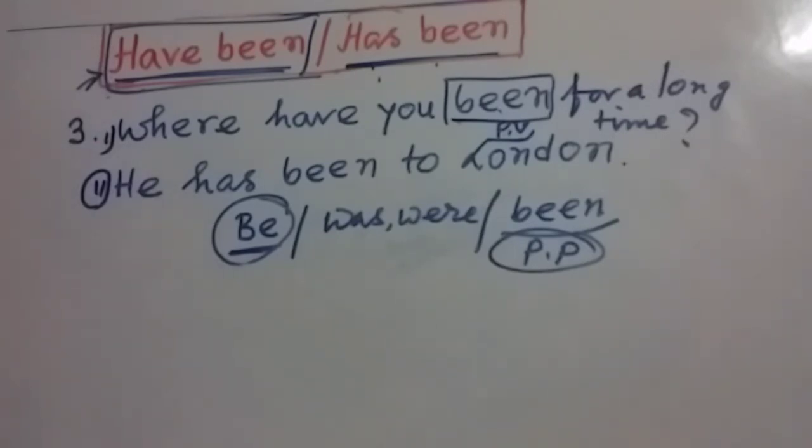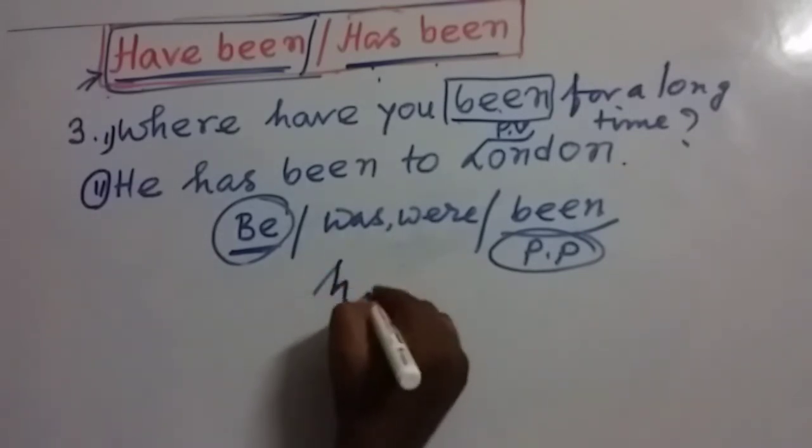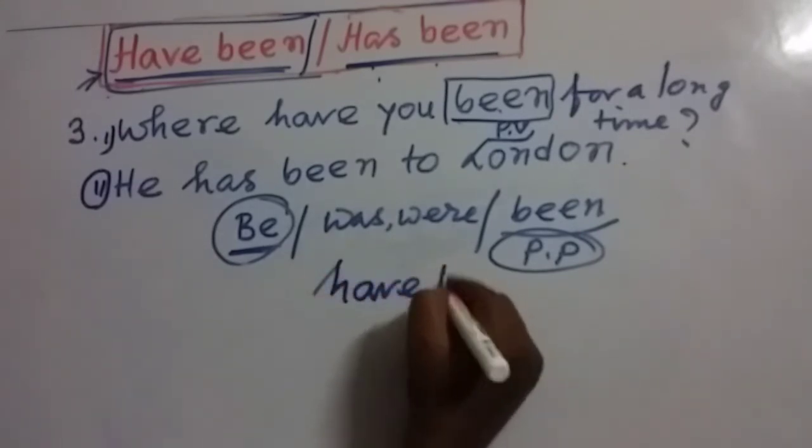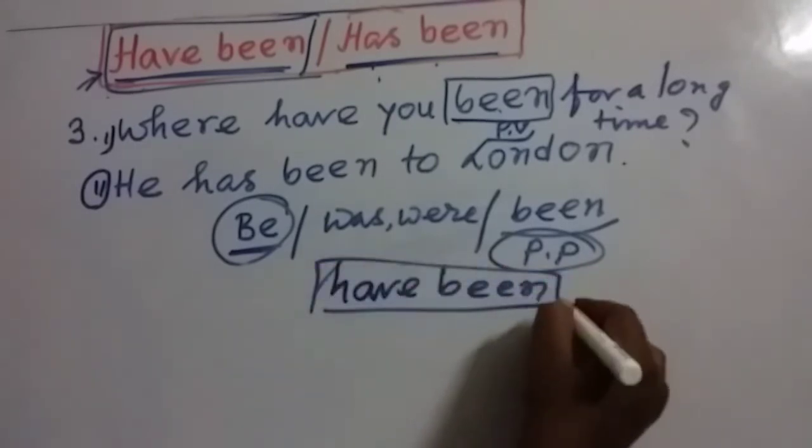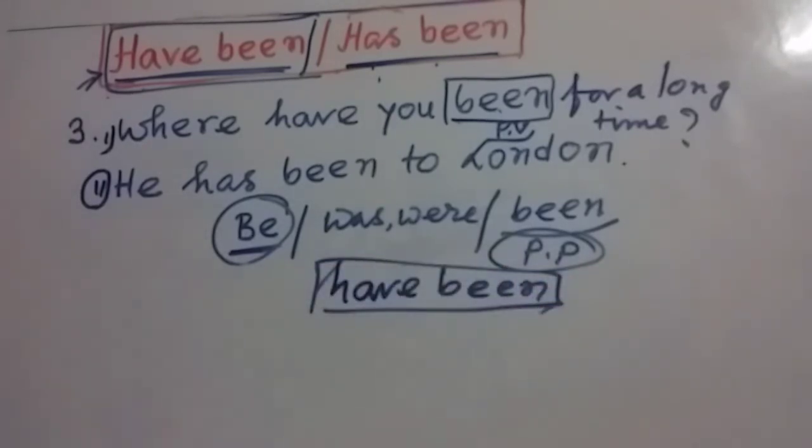In present perfect tense or in present perfect continuous tense, have been or has been, these words are used as auxiliaries. These are not the main verbs there, but here this verb is the past participle form of be.